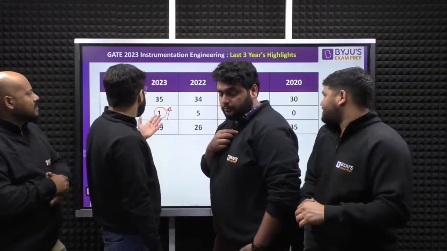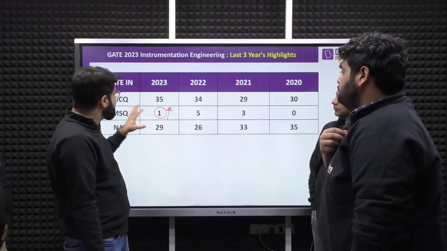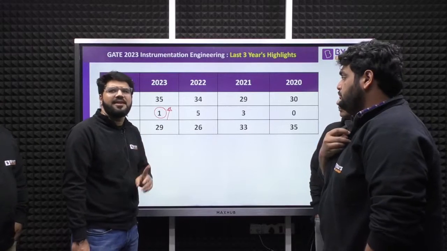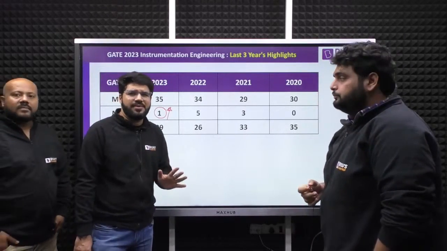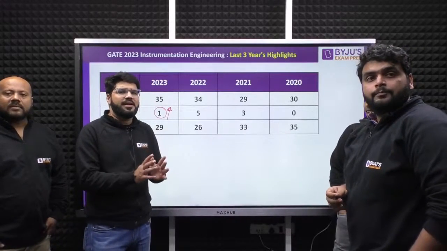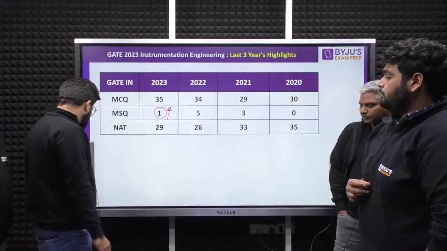So guys, this analysis we talked about in the beginning, a very small highlight and important one is the number of MSQ, just a single one, and that too very simple. It is a signal and system question on the Fourier transform, a fundamental question. If you know the property of symmetry, if the signal is real, then what is the Fourier transform? You are able to solve that. Nothing much in that. Okay.